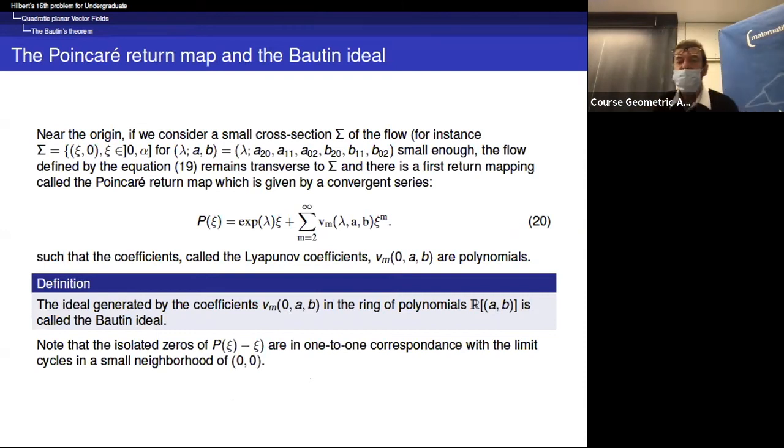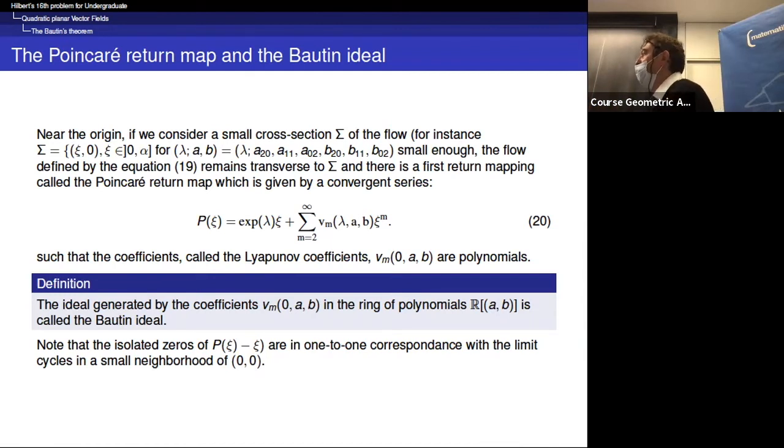Okay, now let us go back to the next step, which is some very important ingredient. Because when we have the Dulac theorem, we have a lot of very nice examples of centers.